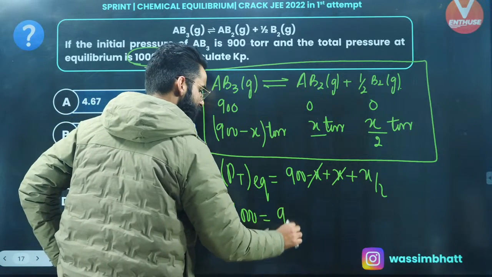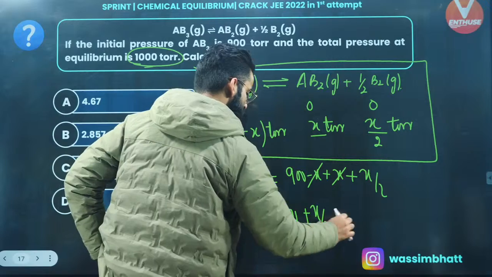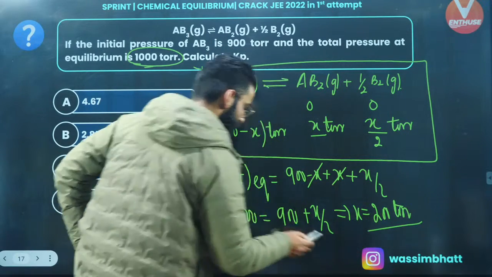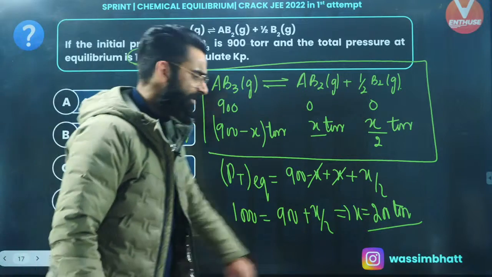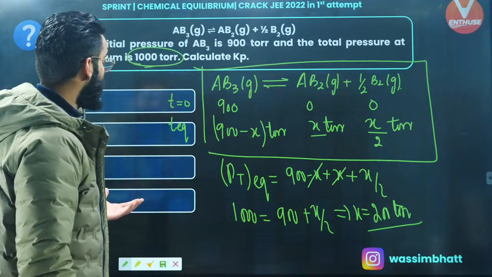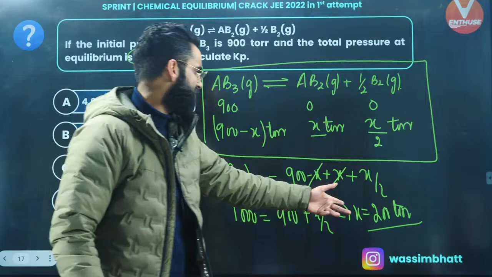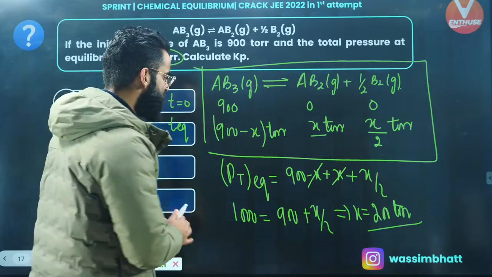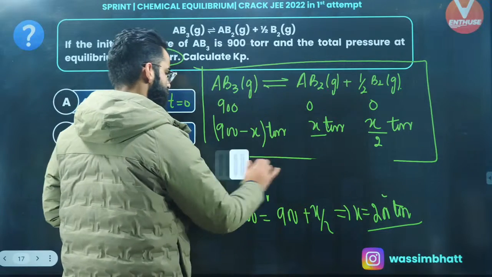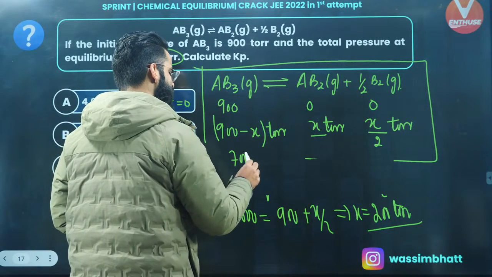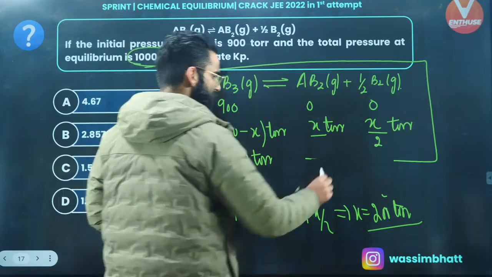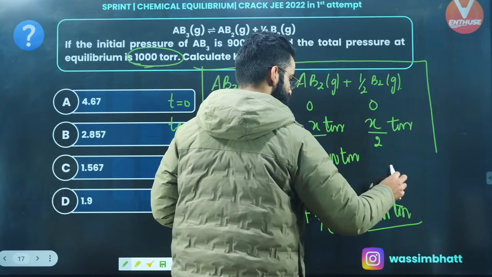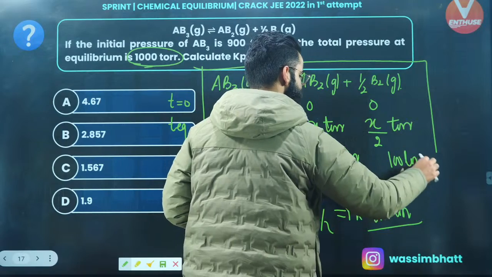Total pressure of the system at equilibrium is given to me as 1000. So 1000 is equal to 900 plus x divided by 2. From this equation, you get the value of x as 200 torr. Since you got the value of x, what was I supposed to calculate? I was supposed to calculate the value of Kp. Put the value of x in all these expressions. It's going to be 900 minus 200, that means 700 torr, the contribution of AB3 at equilibrium towards the total pressure. This is going to be simply 200 torr. And this one will be x by 2, 200 by 2, that means 100 torr. Correct?